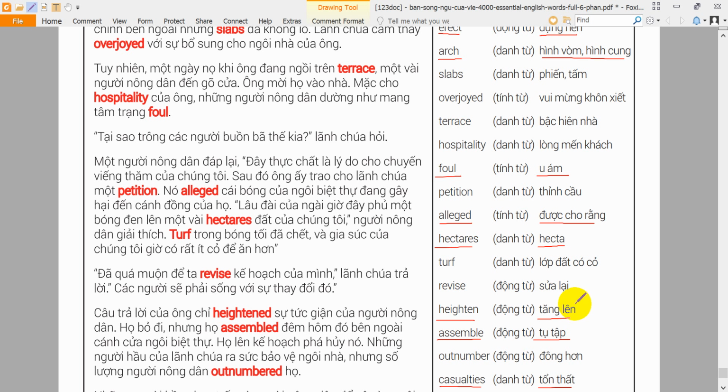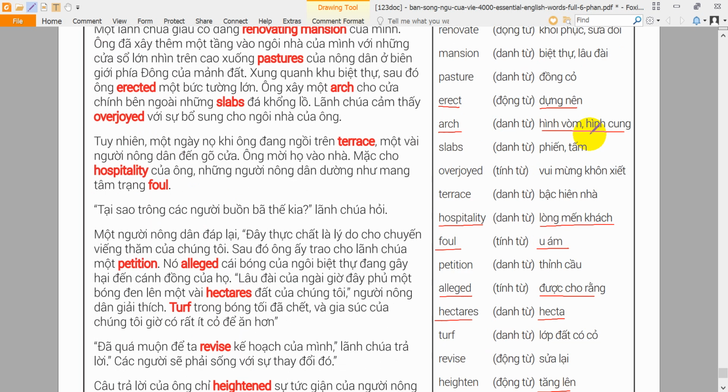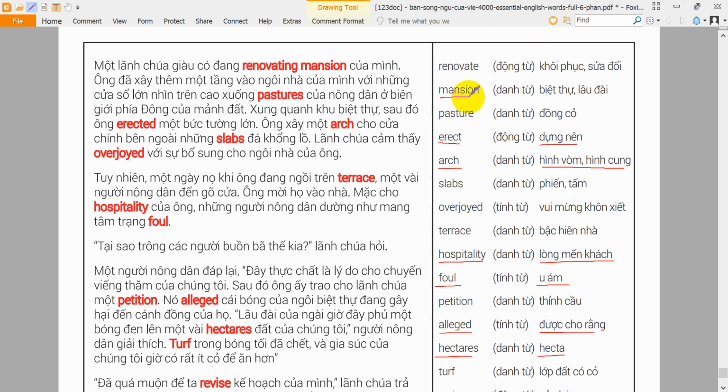Hospitality. Hospitality is friendly behavior and entertainment given to guests or strangers. The travelers were amazed at the hospitality given them by the hotel staff. Mansion. A mansion is a large and expensive home. The mansion had 30 bedrooms, 2 kitchens, and a pool.